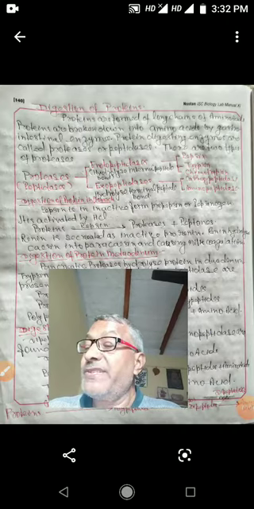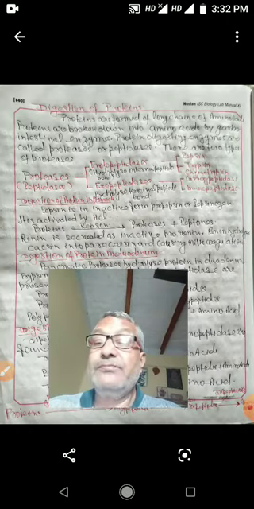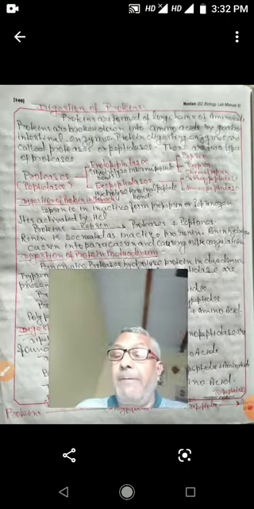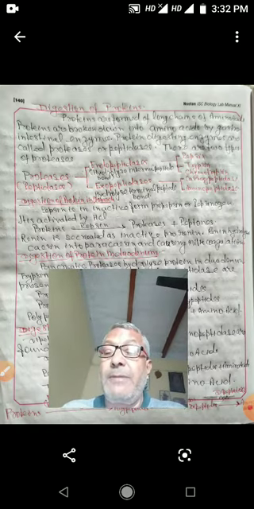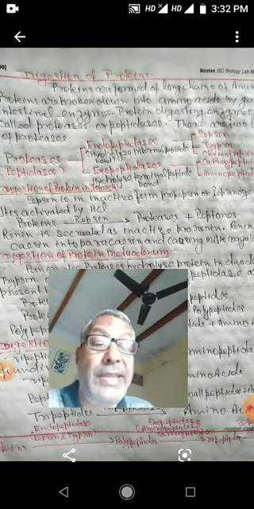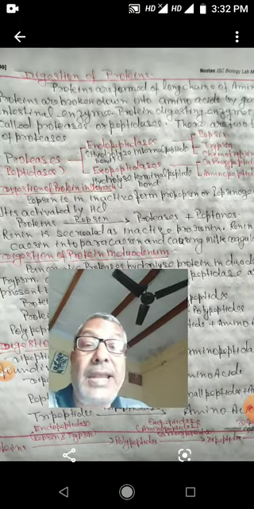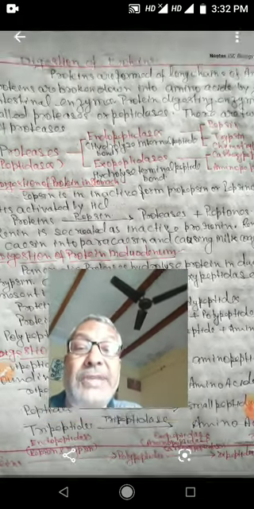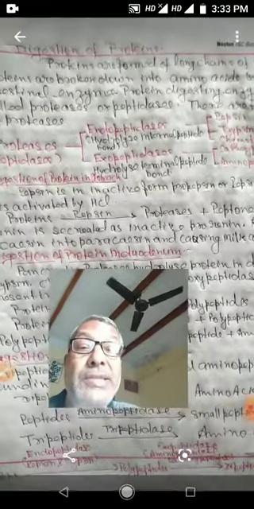I am going to explain to you the digestion of proteins. Proteins are formed of long chains of amino acids. Proteins are broken down into amino acids by gastrointestinal enzymes. Protein digesting enzymes are called protease or peptidase. There are two types of peptidase or protease.